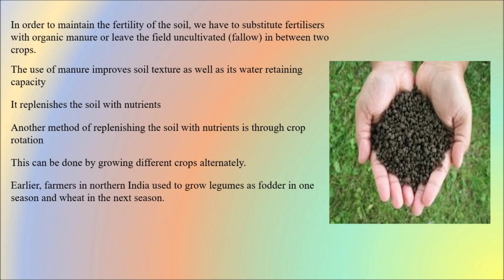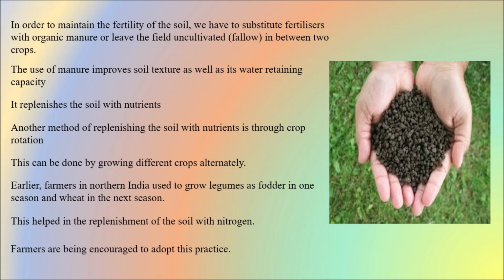Earlier, farmers in northern India used to grow legumes as fodder for cattle in one season and wheat in the next season. This helped in the replenishment of the soil with nitrogen. So what made this so helpful? This helped the soil with the replenishment of nitrogen by using the crop alternation method. Farmers are being encouraged to adopt this practice.